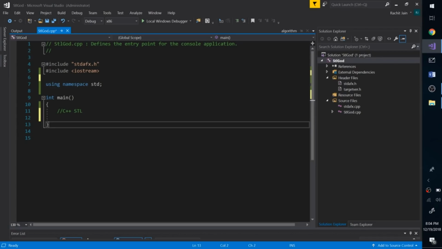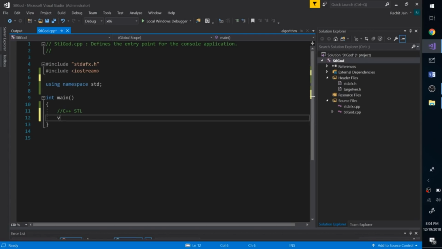So I would recommend that you please invest a lot of time in C++ STL, so that you are very familiar with how set works, how vector works, how you can sort a vector of structs, how you can maintain a set of structs, and things like that. So in this video, what I wanted to do was quickly talk about and get you familiarized with the various C++ STL offerings that we have.